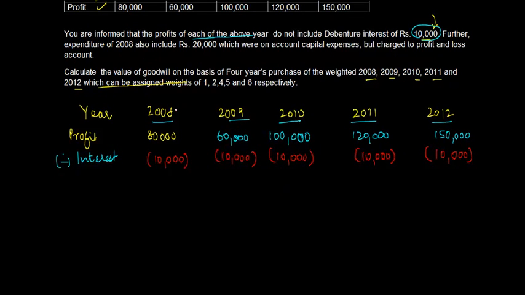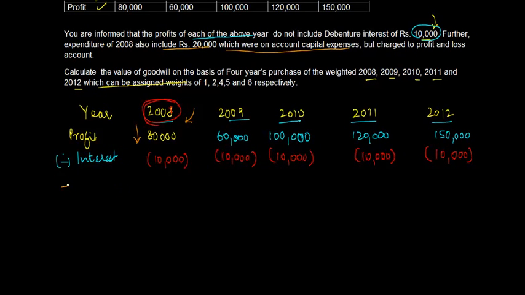Further, expenditure of 2008, which is this year, also includes 20,000 which were on account of capital expenses. So what happened was we wrongly charged capital expenses to the profit and loss account. Right? If you charge expenses, obviously the profits go down, right?